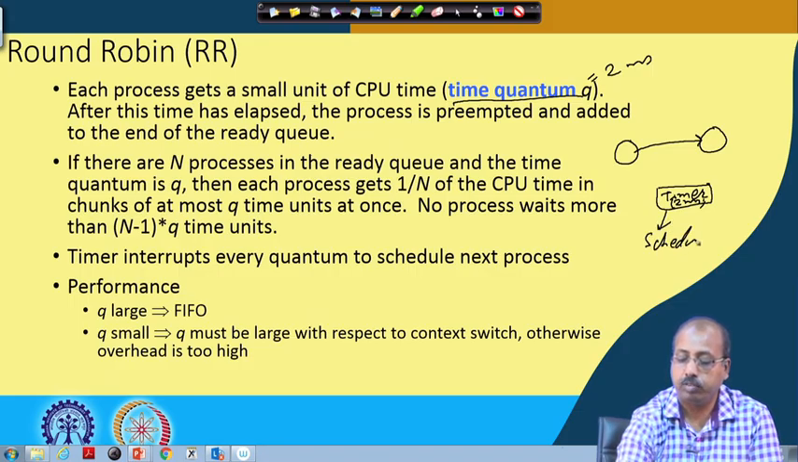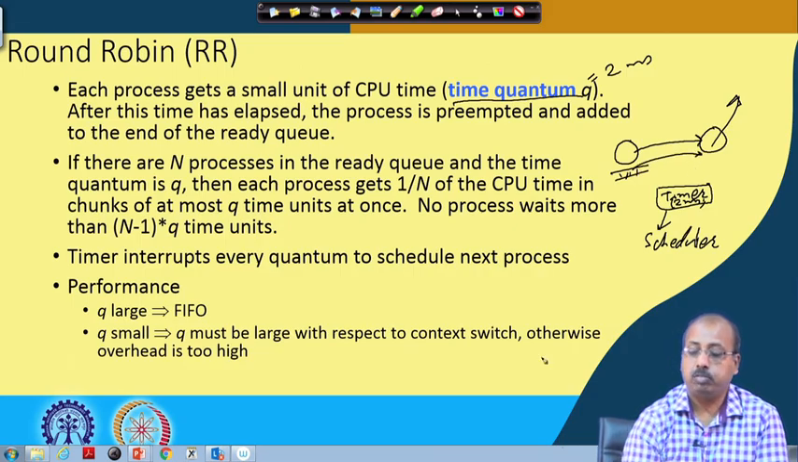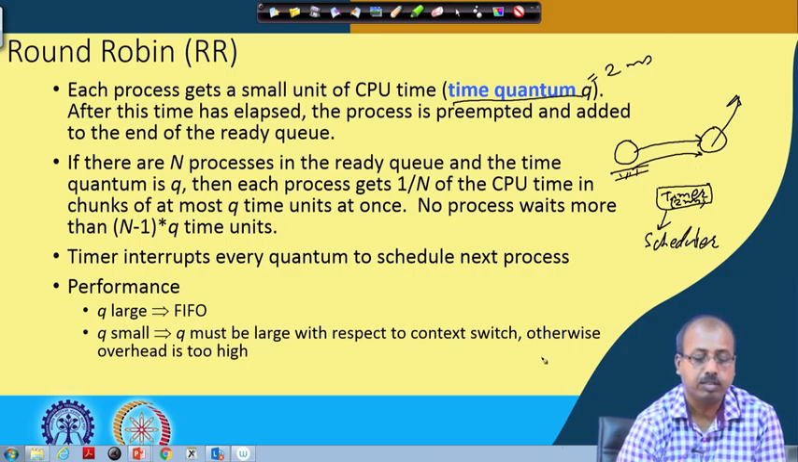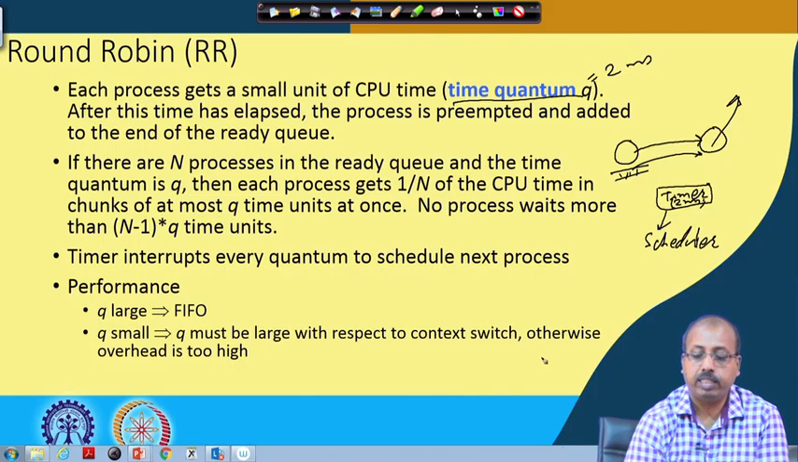The scheduler takes the job out of the CPU, picks up the next job from the ready queue and puts it into the CPU. That is how this whole thing operates. So, if there are n processes in the ready queue and the time quantum is q, then each process gets 1/n of the CPU time in chunks of at most q units at once.